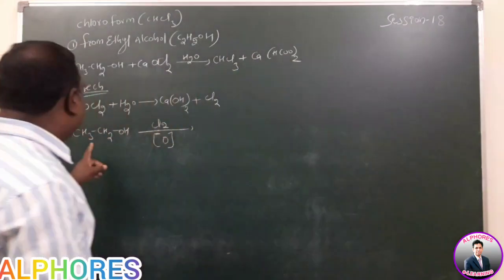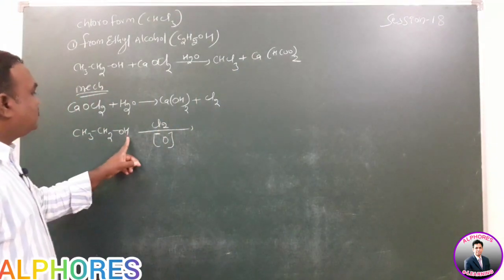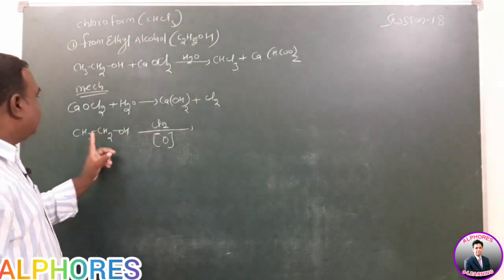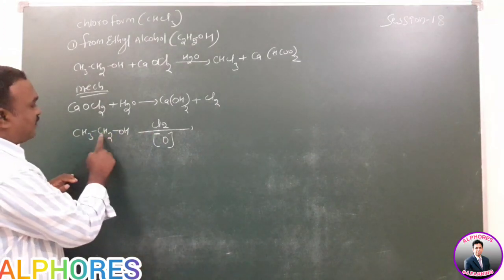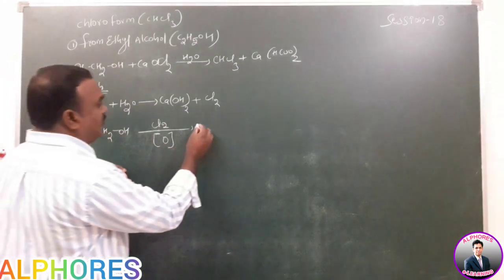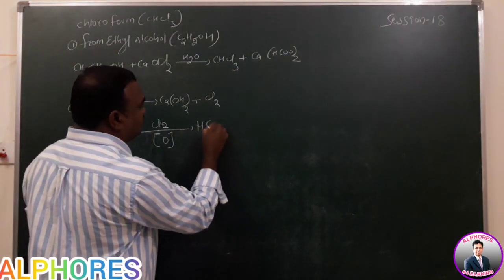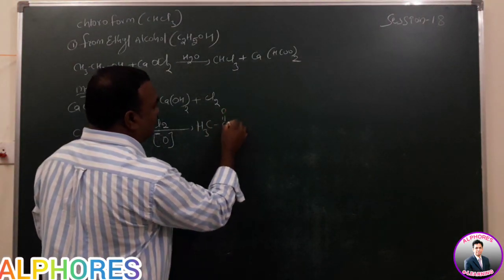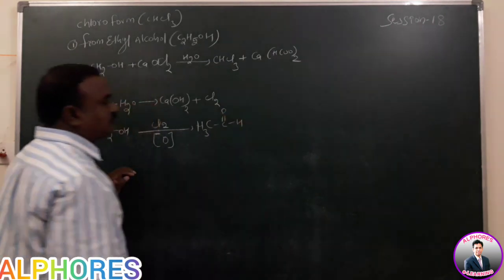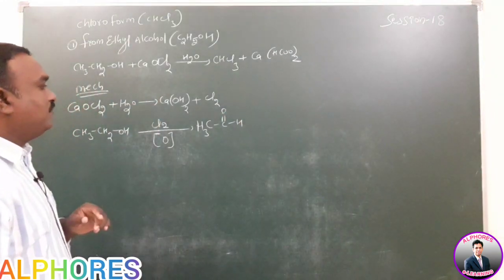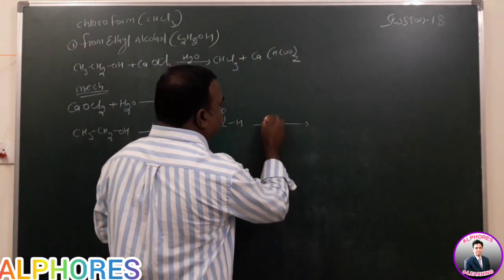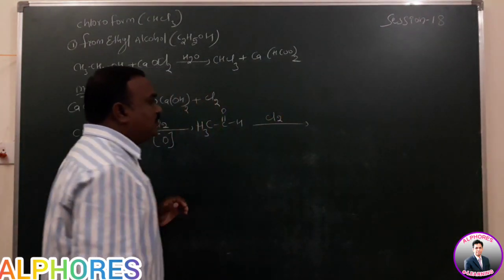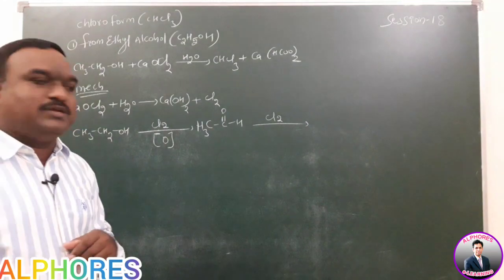Now here for ethyl alcohol, the first step is the oxidation step. Ethyl alcohol undergoes oxidation. The given alcohol is primary alcohol, so in the first step the ethyl alcohol converts into aldehyde. Again, the second step: the chlorine acts as a chlorinating agent.